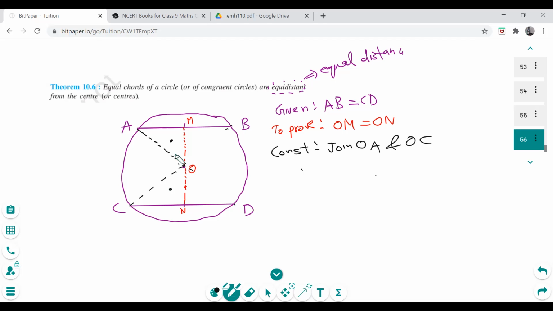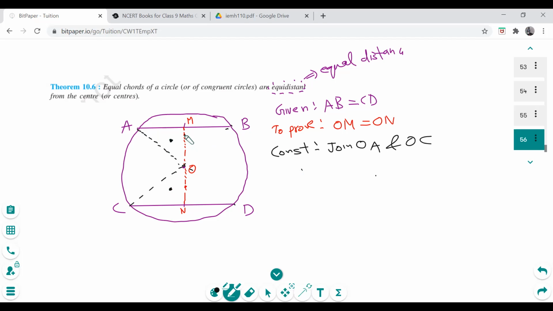Are you getting it? If I took that one, the middle one, then there would be a problem, where would I get it from? Are you getting it? I need to take these two small triangles instead of the whole triangle. Okay, so let's take these two triangles.